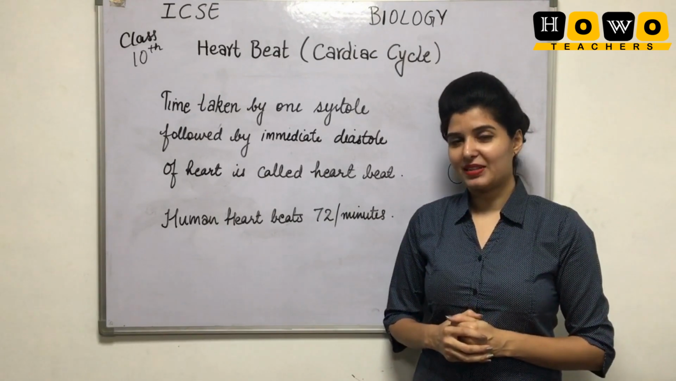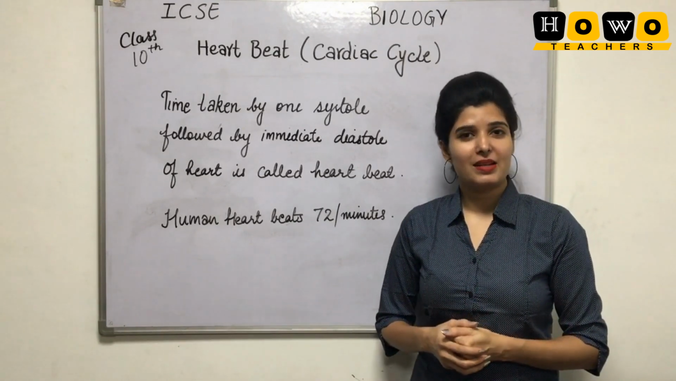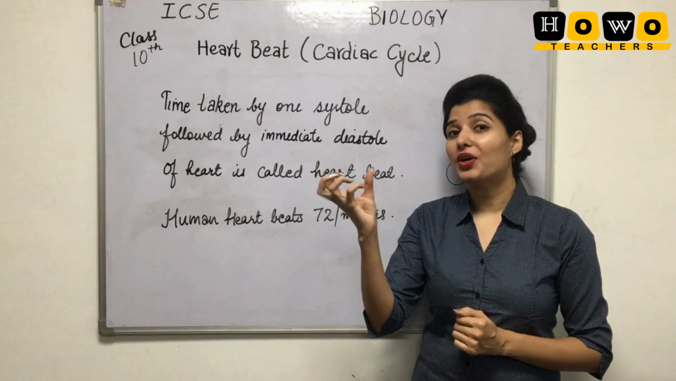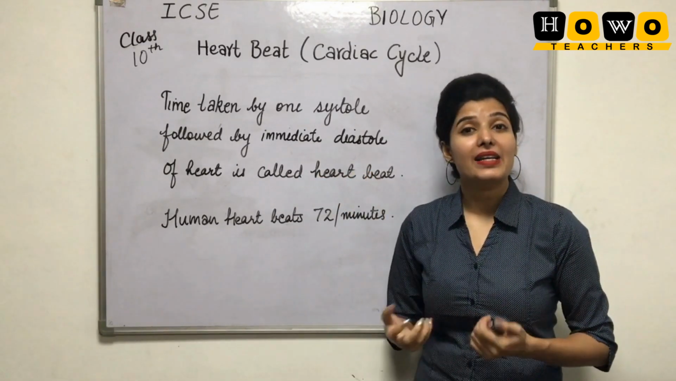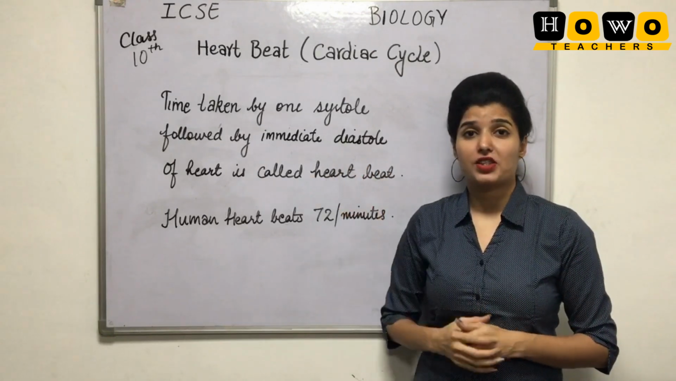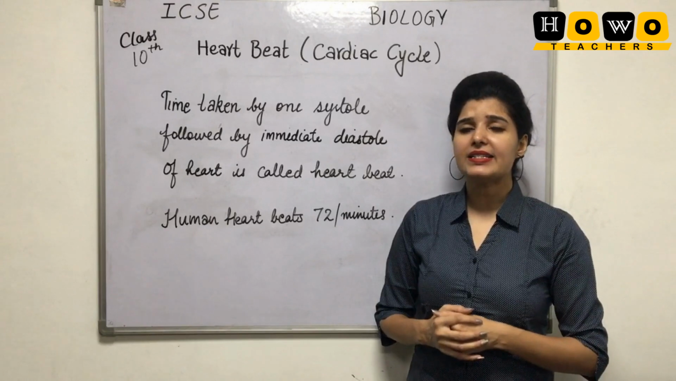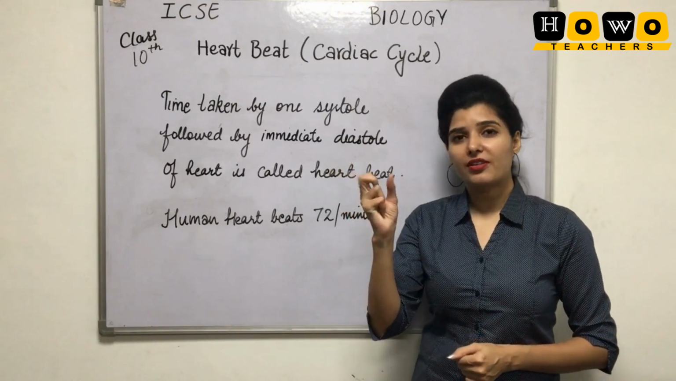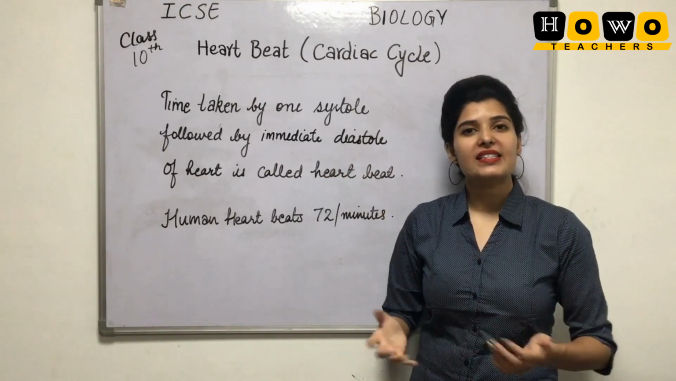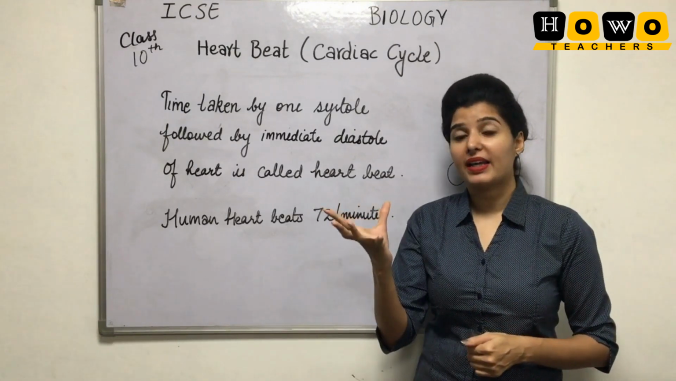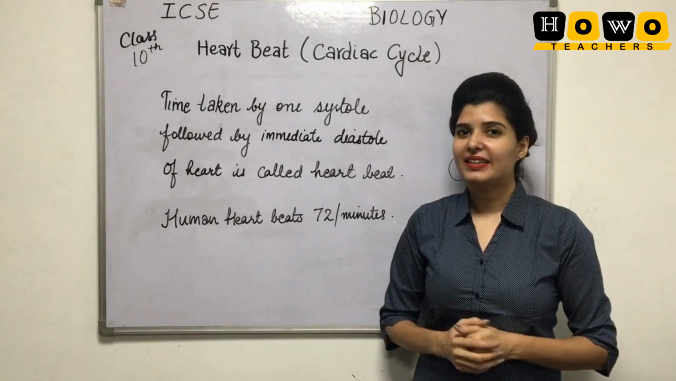In simple terms, we have already discussed systole and diastole. Systole is a contracting phase and diastole is a relaxing phase. So in case of heart movements, whenever any chamber of the heart is contracting, we call it systole, and any chamber that is expanding, we call diastole.